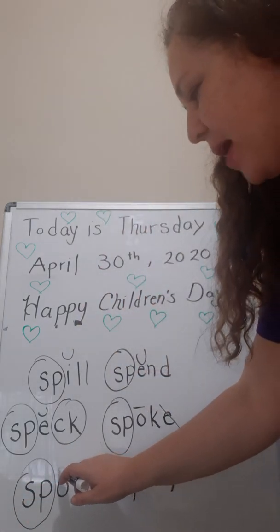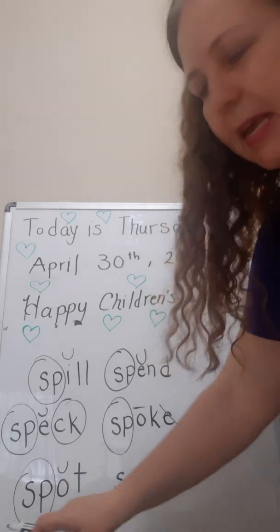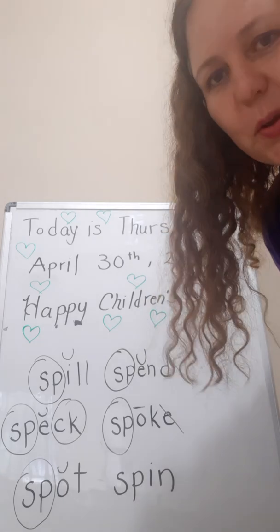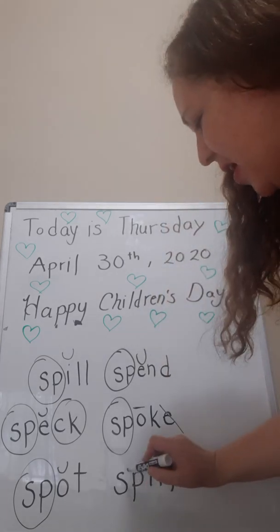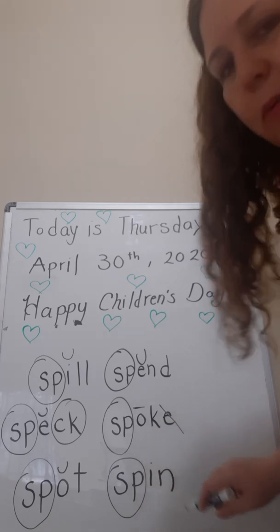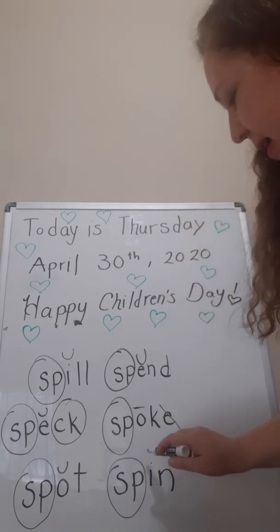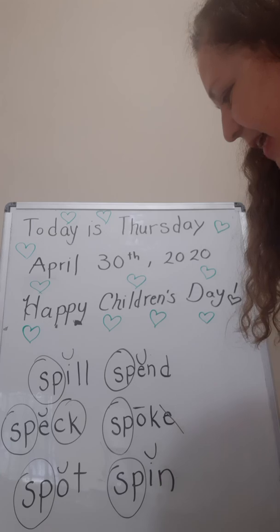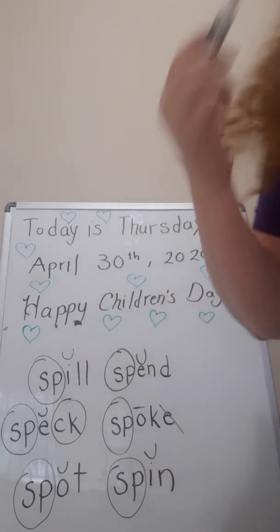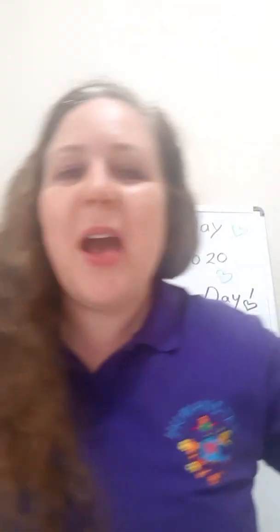And it has one vowel, so we're going to mark it with a happy face. Spot. Spot. Okay, good. And the last one also has a special sound. Sp. And there's one vowel in the word, so we're going to mark it with a happy face. Spin. Spin. I like to spin around. Do you like to spin around when you dance? Spin, spin, spin. Good.